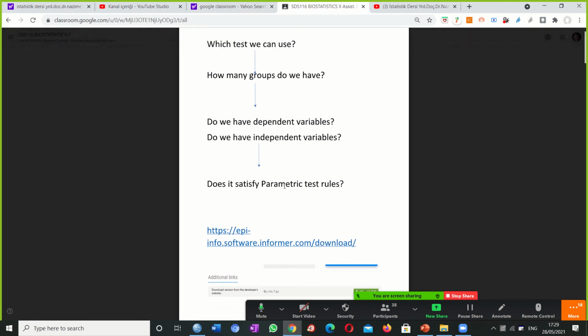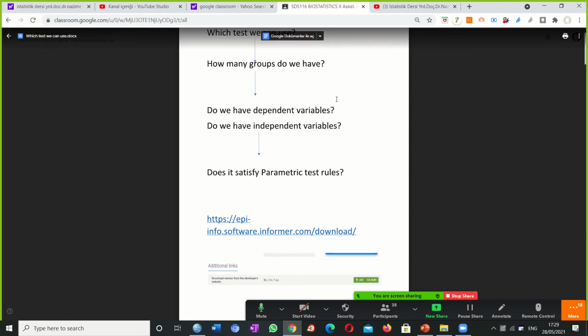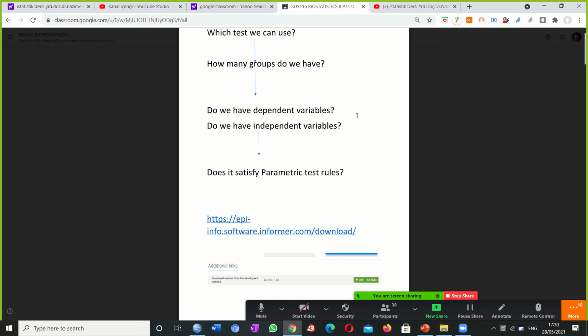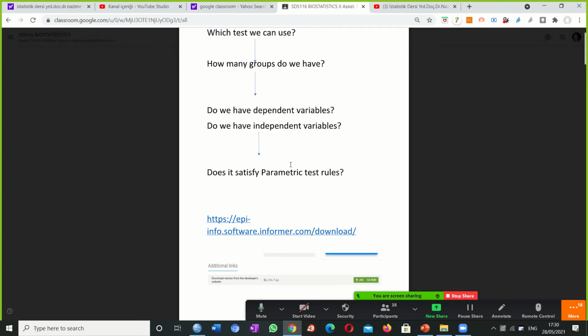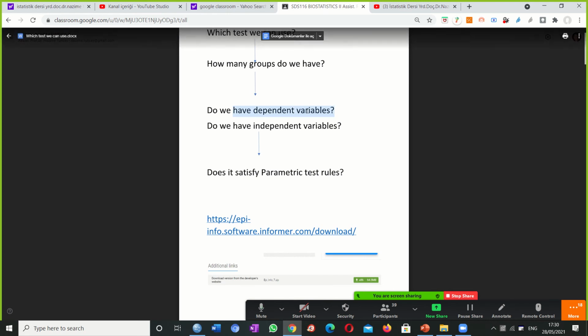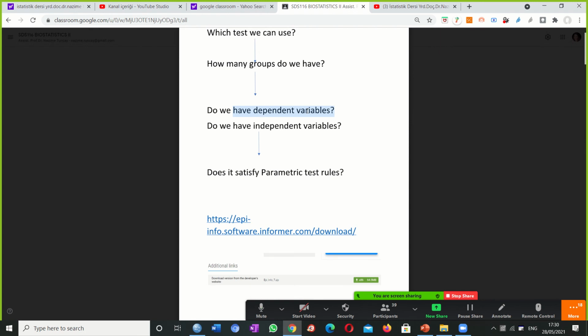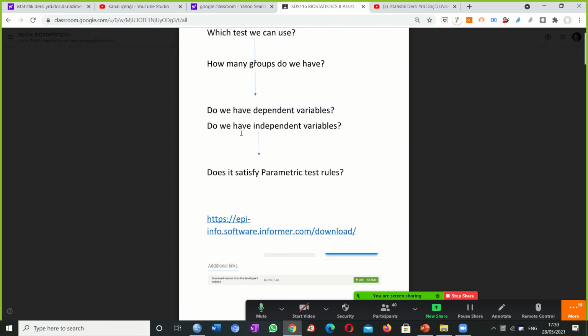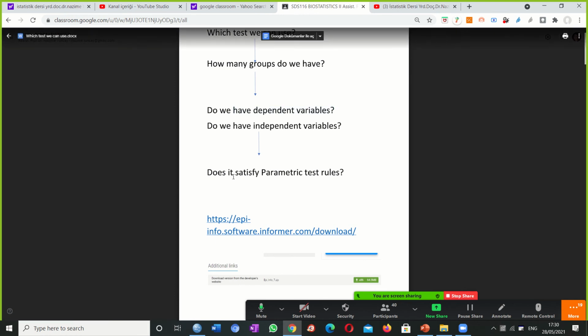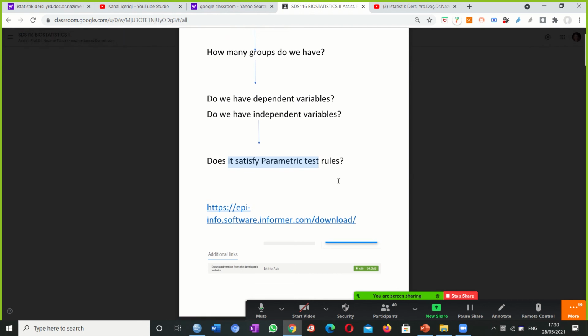Okay, are they dependent or independent? Of course, this is important. I use paired sample t-test, okay, or I use independent sample t-test for two variables, okay? So if they are dependent, I use different tests. So these are the things that are important for a statistician. Okay, how many groups, whether they are dependent, independent, and do they satisfy the parametric rules.